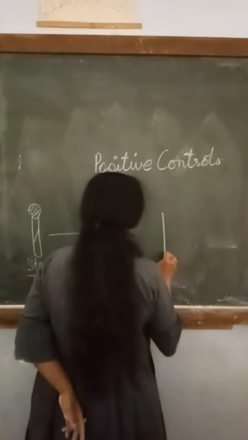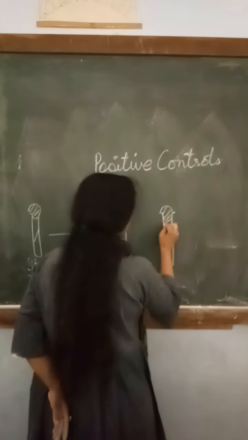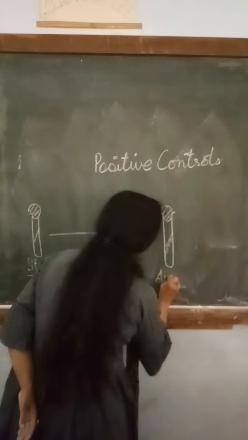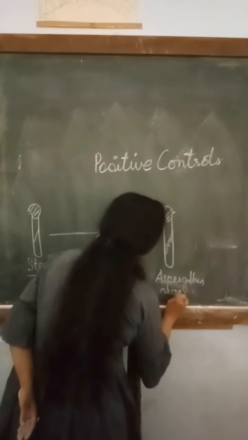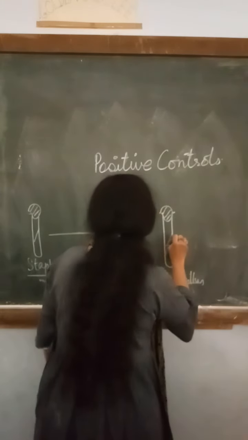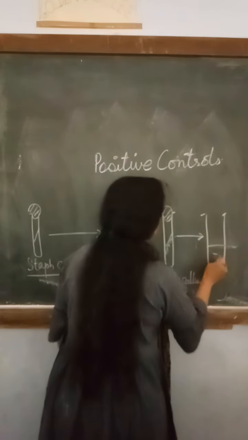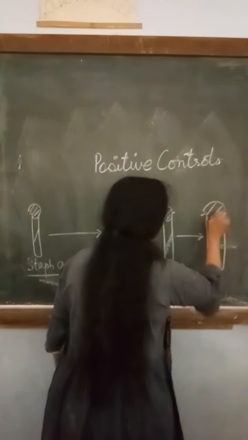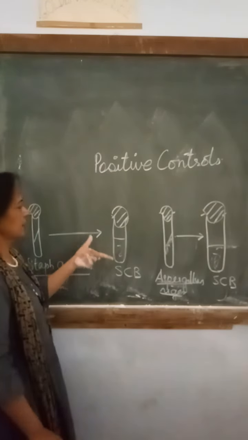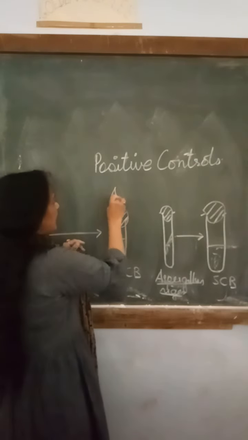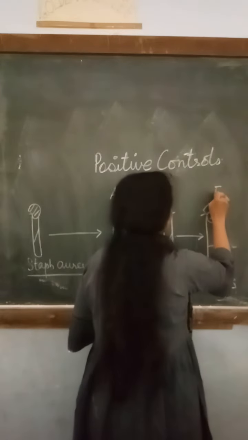Then again we will take Aspergillus niger and inoculate the same media, soybean casein broth. So this is the positive control for aerobic bacteria, and this is the positive control for fungi.